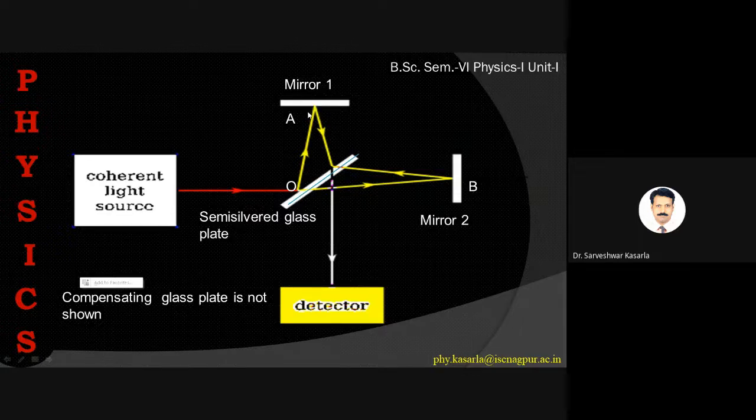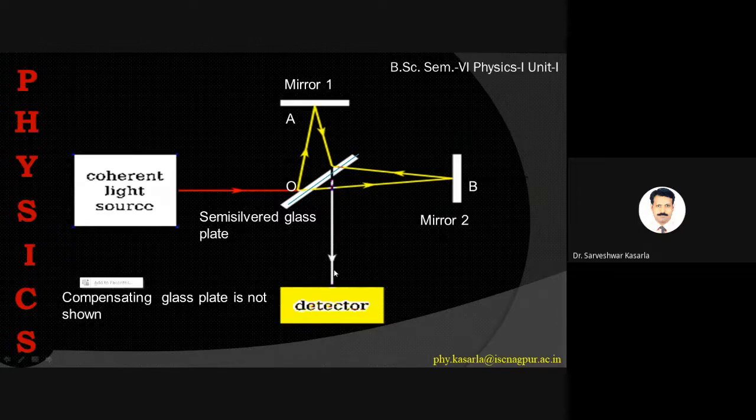Otherwise, if it is not moving, it will travel perpendicular like this, but as the Earth is moving, it will travel like this, and it will come back like this. As the apparatus is moving, the path of the ray should be like this. Then, when both rays interfere with each other, we will observe the circular fringes as shown in the first slide.